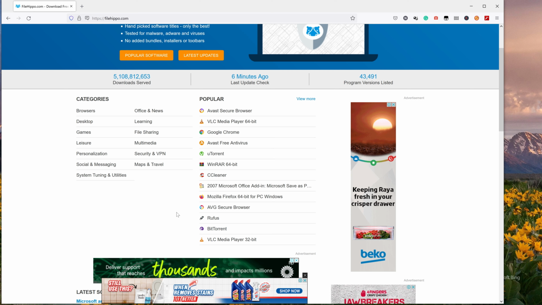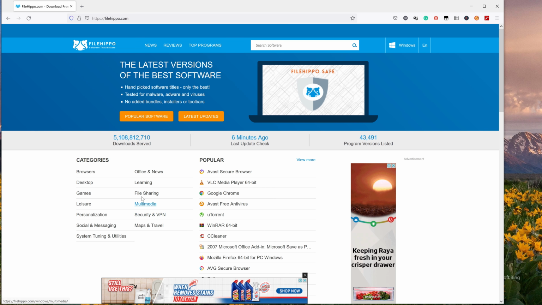So you download the software that you need, or you can search by category or by search from here, then download, then install, which is next. So like this your installation will be done.